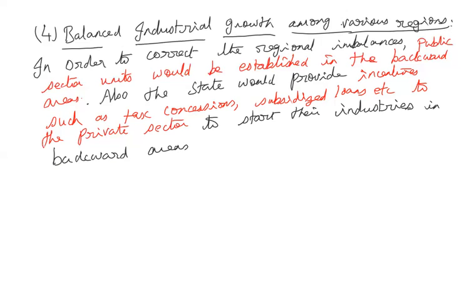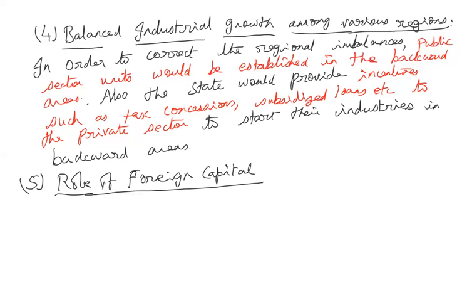Okay. Then apart from that, what is the role of foreign capital? See, at this point of time, that is in 1956, we are talking about the establishment of heavy industries, which requires a huge amount of capital. And neither the public sector nor the private sector had that much capital.